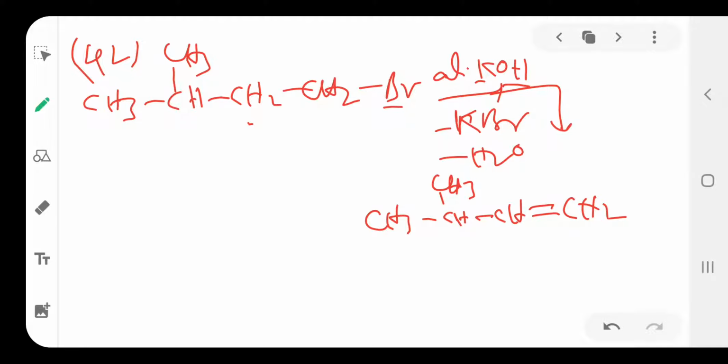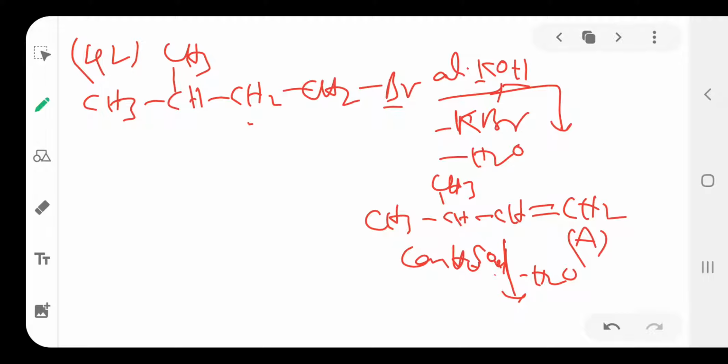Again this alkene reacts with concentrated H2SO4 and H2O. So this is addition of H2O to the alkene. Here electrophilic addition takes place. First H plus is added to the alkene, later OH minus is added to the carbocation.